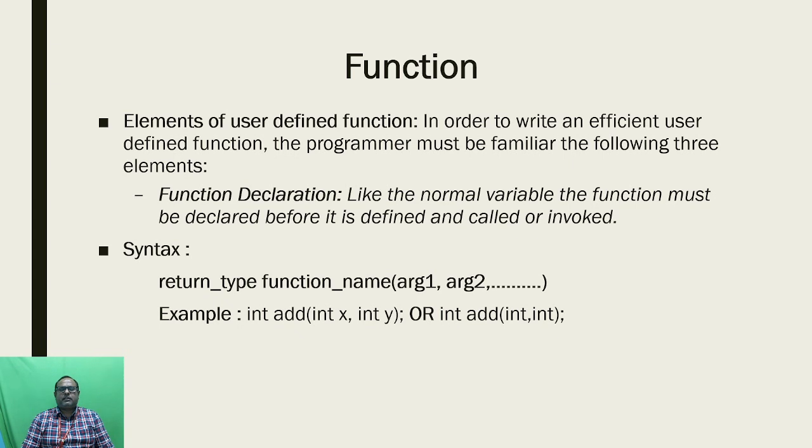While implementing the function concept, we need to have three important elements. Without these elements the function program will not be executed.